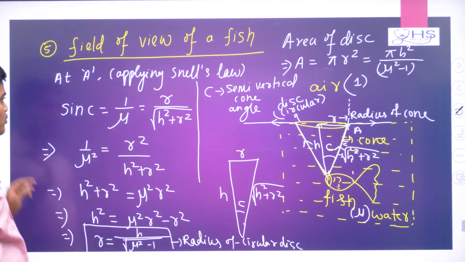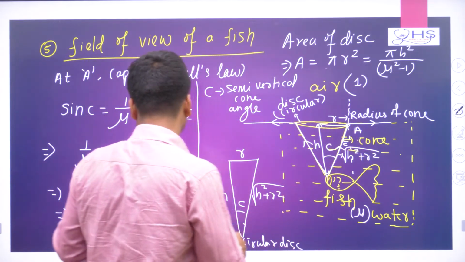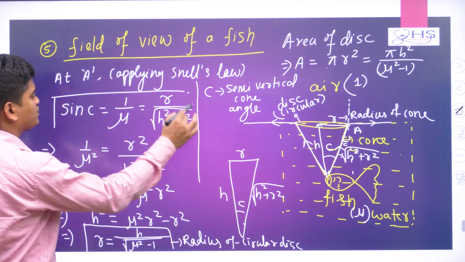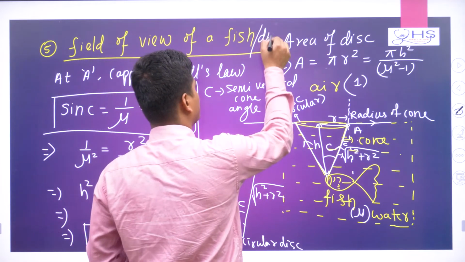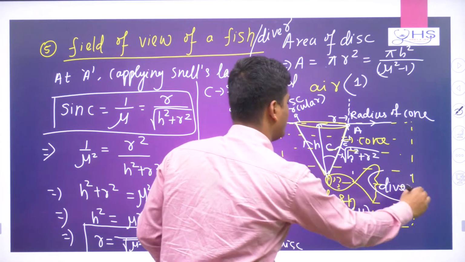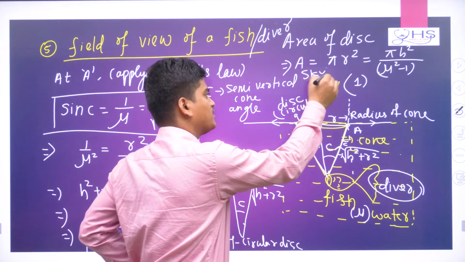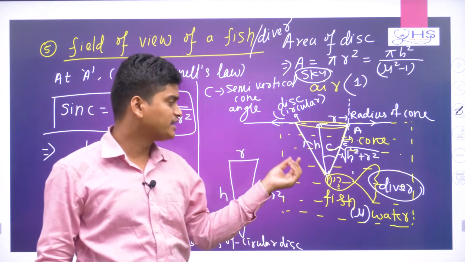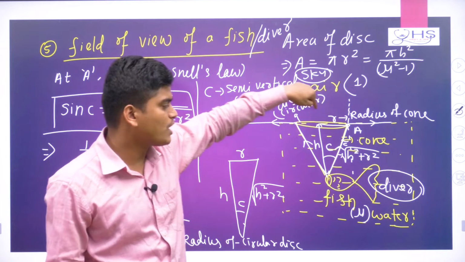Okay, now we will do some questions based on this. Not that much important here, just TR we are applying, and this condition sin C is equal to 1 by mu. Not only this fish, sometimes it can be a diver. When the diver sees the sky, they will see with a cone structure, a cone-like area, with the base on the surface of water.